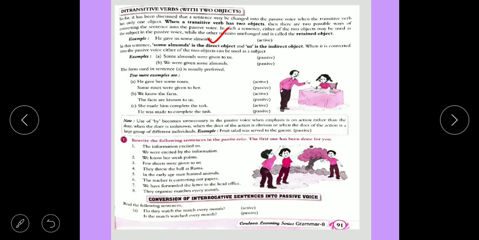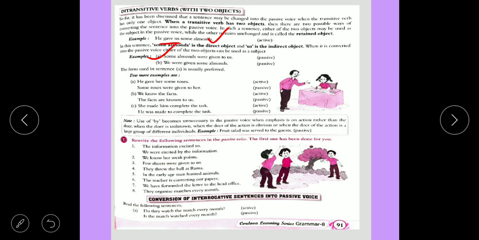First way, some almonds were, because gave is past tense, so we use were. Some almonds were given to us. Otherwise we can start with the indirect object also. We were given some almonds. Mostly we prefer the direct object first.